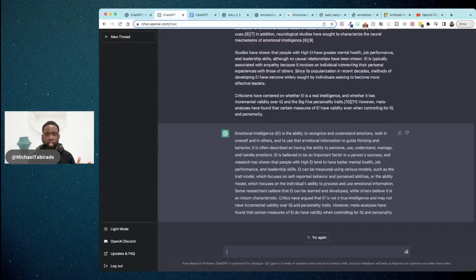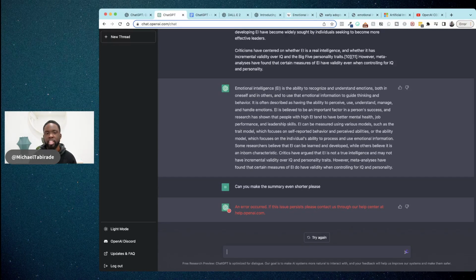Again, if you're not happy with this, because I had a shorter version, let's say, can you make the summary even shorter, please? An error occurred. So this is where sometimes there are issues that happen. I'm happy you're seeing this so you can see the capabilities of this platform, okay? What I usually do is, if I want to save anything, I'll copy the whole thing. Usually I press Command Shift R on the Mac and refresh the whole thing, and then it will give me the opportunity to do it again.